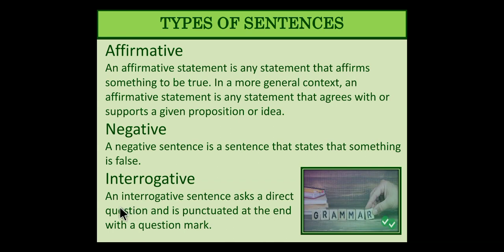Now in this interrogative there are two types, single ended and double ended. In one type of question you just expect the answer to be yes or no, and the other type of question is where you expect an explanation to the answer given. So that is double interrogative sentences. One interrogative is where you don't expect much in the answer, you don't want the listener to explain their point in the answer. But the double interrogative will be the one in which you expect them to explain the answer.